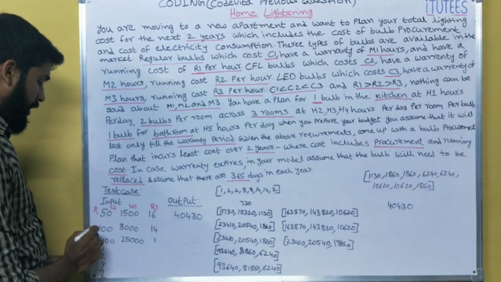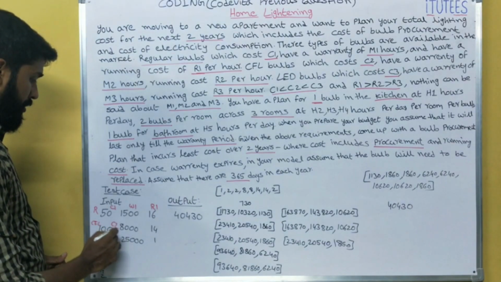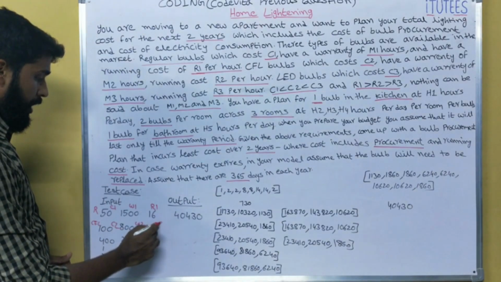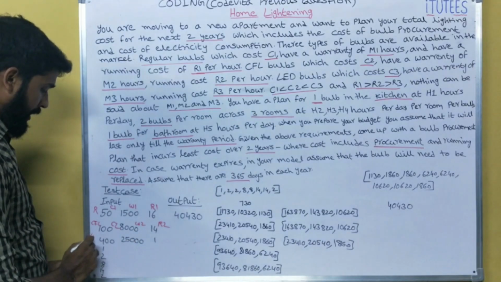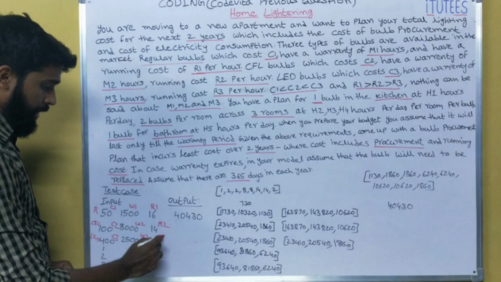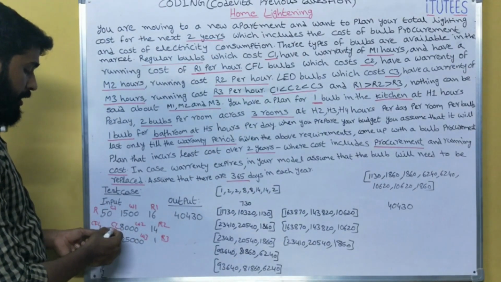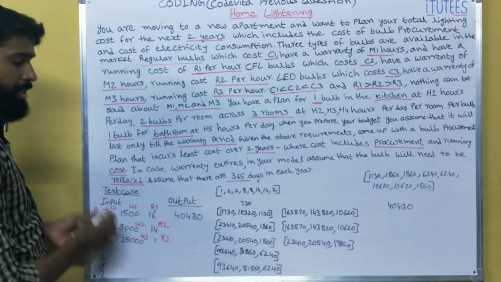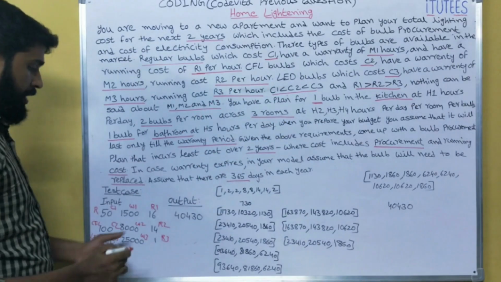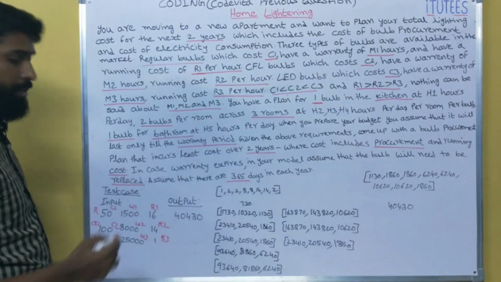Same like that, this is the CFL: C2, W2, R2. Same like that, LED: C3, W3, R3. You observe that C1 less than C2, C2 less than C3. And coming to rates, R1 greater than R2, R2 greater than R3.